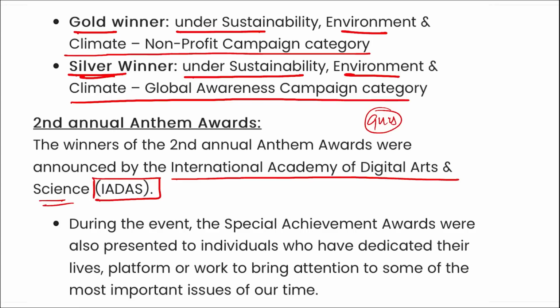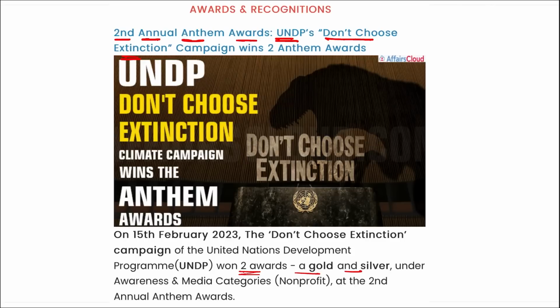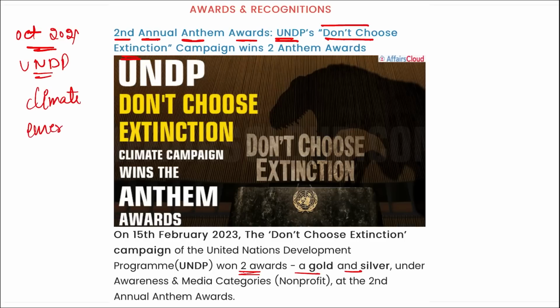Moving on. Then if we talk about this campaign, Don't Choose Extinction, it was launched in October 2021 by UNDP to raise awareness about the climate emergency. All right, when was this campaign launched? A question can definitely be asked. It was in October 2021 and it was launched to create awareness about the climate emergency.